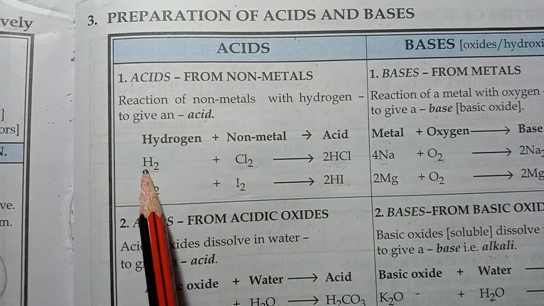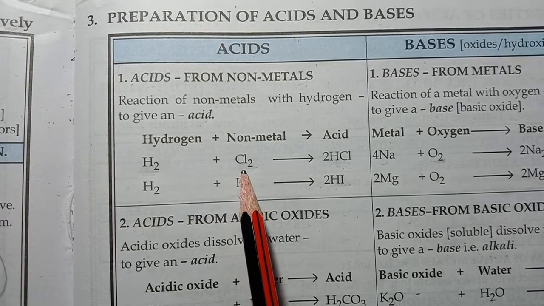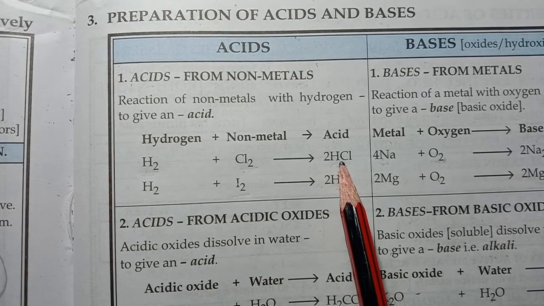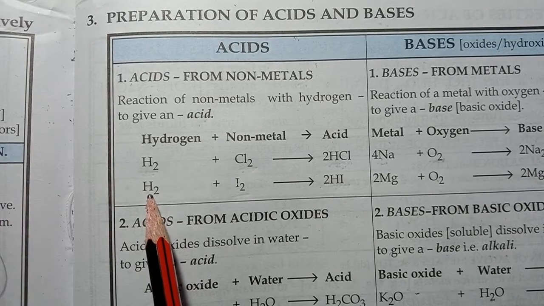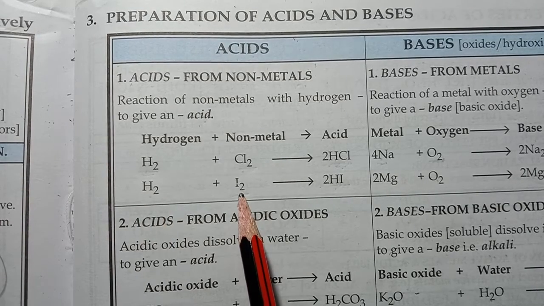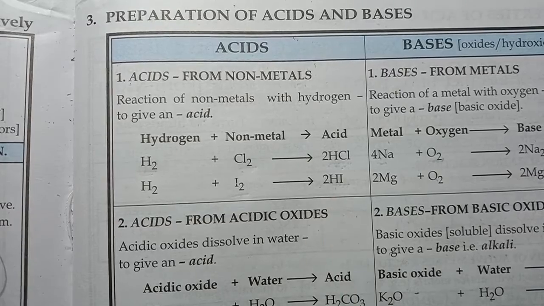For example, when hydrogen reacts with chlorine, it forms hydrogen chloride. And according to the second example, hydrogen reacts with iodine to form hydrogen iodide.